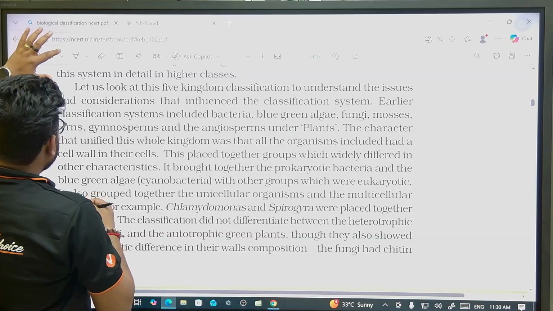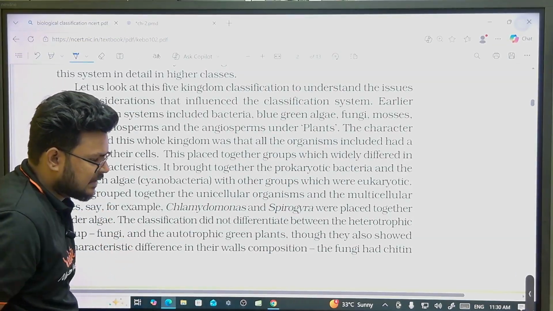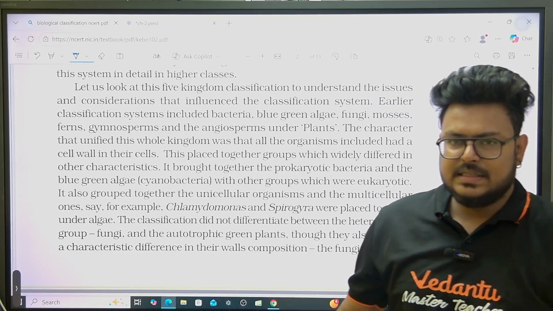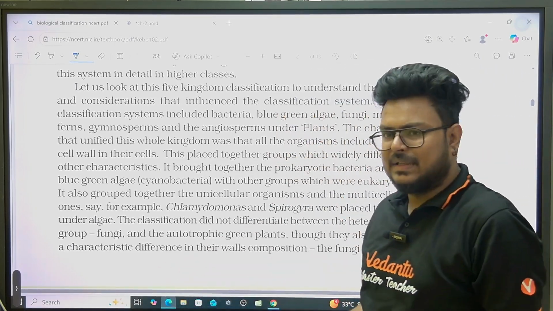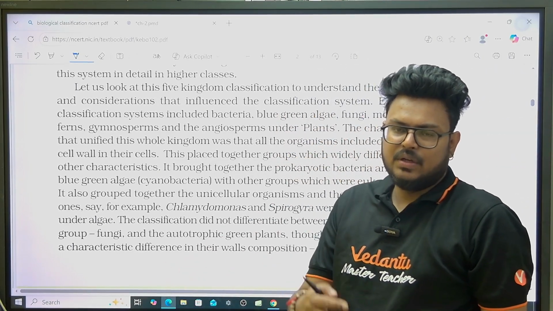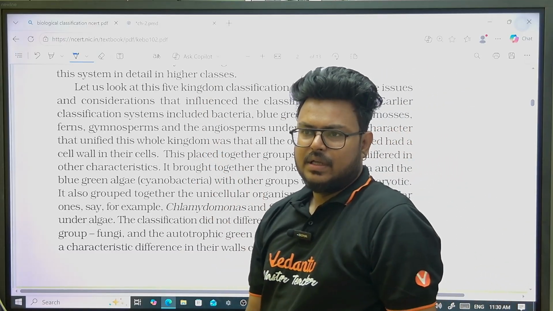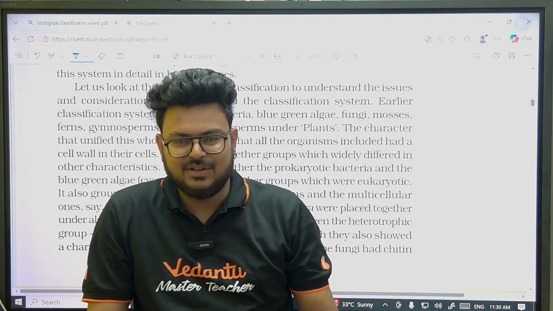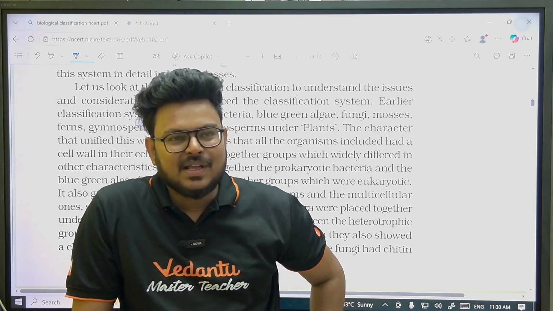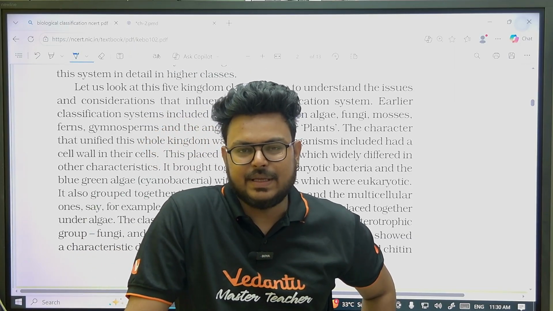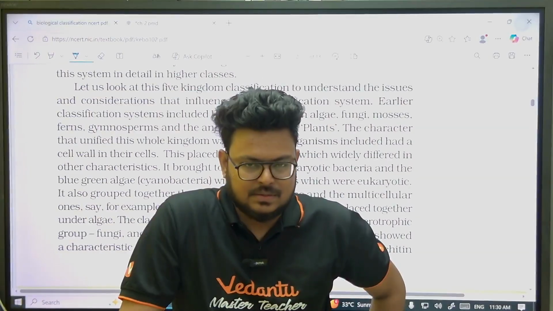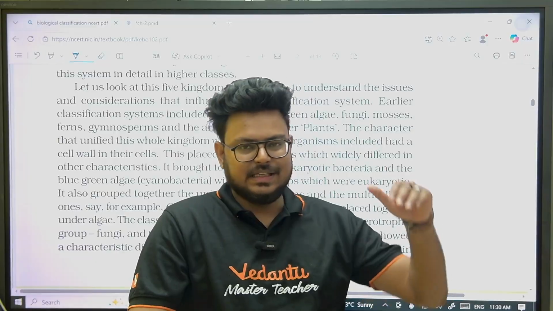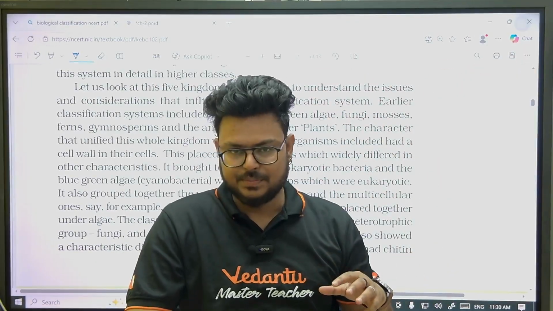So what they're trying to say, they are giving us just the basic drawbacks of 5 kingdom classification. In our NCERT we are reading about 5 kingdom classification, but when you go in higher classes, in your graduation, like botany honors, there you will study plant classification and see more branches and more groups.